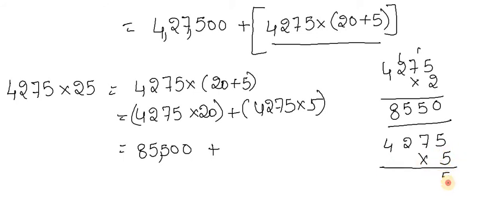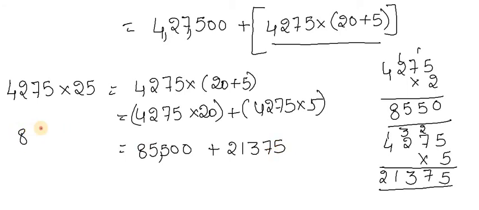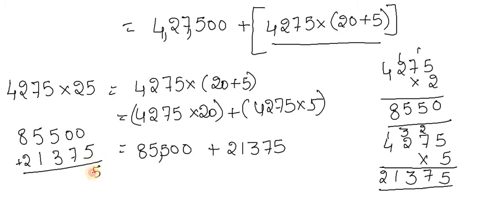5 5s are 25, 5 7s are 35 plus carry 2 is 37, 5 2s are 10 plus carry 3 is 13, 5 4s are 20 plus carry 1 is 21. The answer is 21,375. Now we'll add it here: 85,500 plus 21,375. 5, 7, 8, 10. So the answer is 1,06,875.